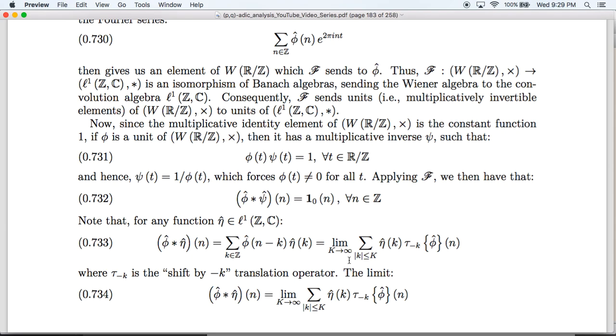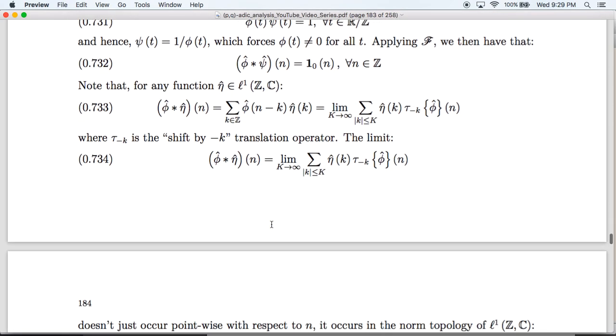If we consider this as a limit of sums, we use the translation operator, we get the following. And note that this is a linear combination. If we ignore the limit, this is a finite linear combination of finitely many translates of phi hat, and the coefficients in this case are going to be complex numbers.